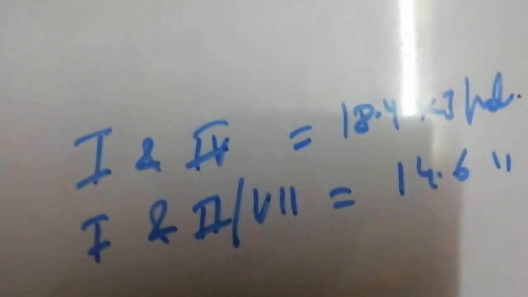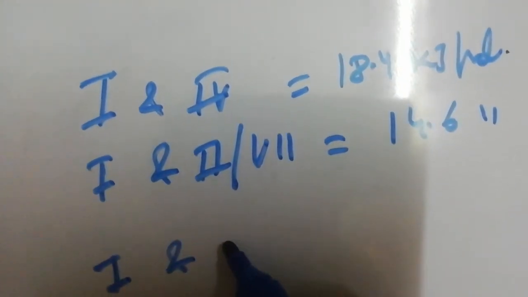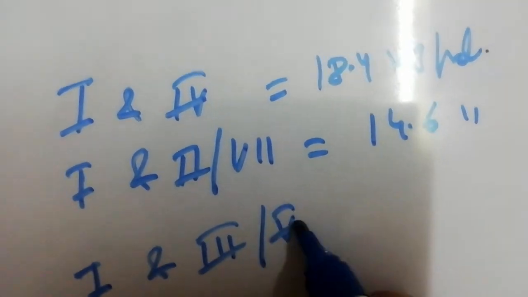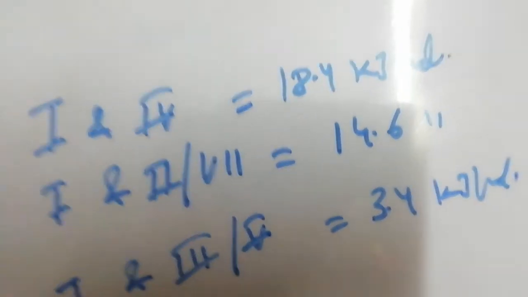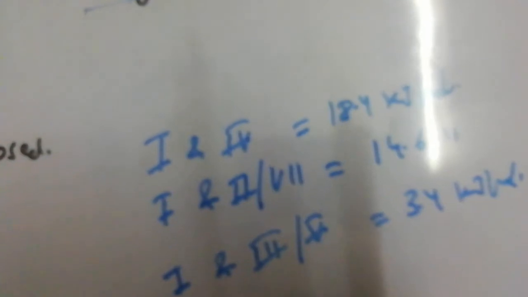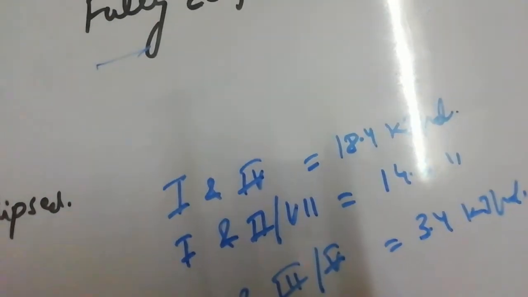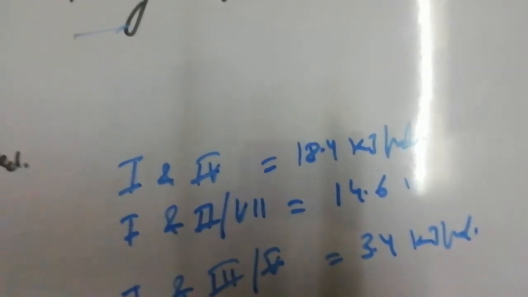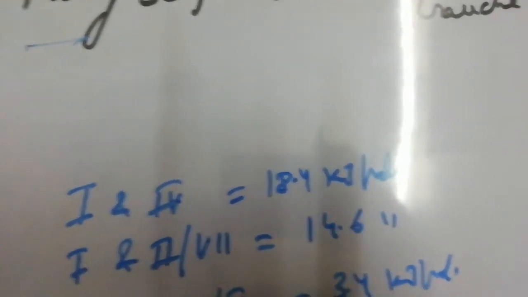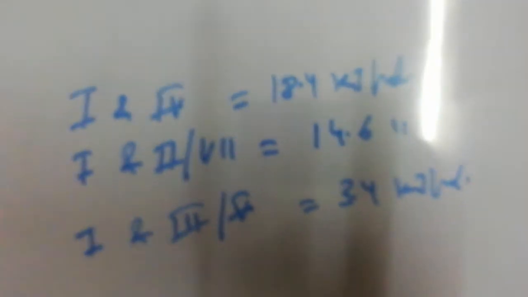Energy difference between conformation number 1 and conformation number 3 or 5 is equal to 3.8 kilojoules per mole. So why some of these conformations are more stable and why some of these conformations are less stable, that we will discuss. This is due to torsional strain, steric strain and dipole-dipole interactions.